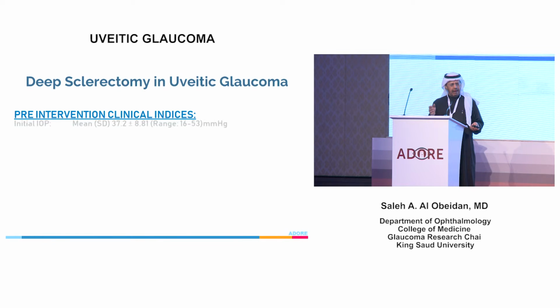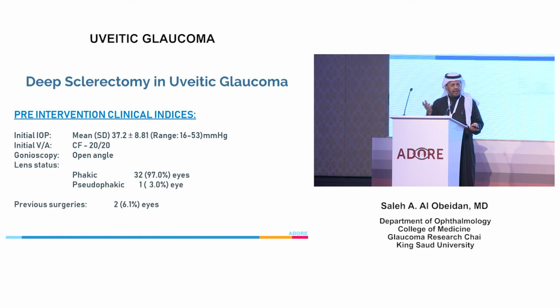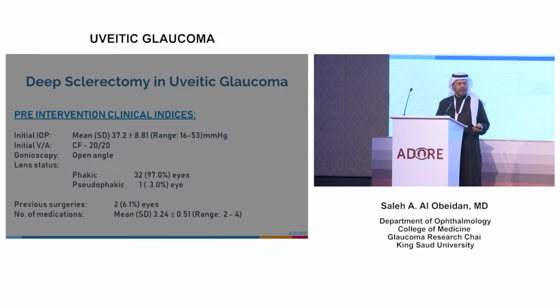And of course, the initial IOP was 37, and vision, as you see, counting fingers to 20/20. On gonioscopy, it's a must to have an open angle, superior at least. One eye is pseudophakic, the rest are phakic, and there was previous surgery in 2 eyes, and the number of medications was 3 something.